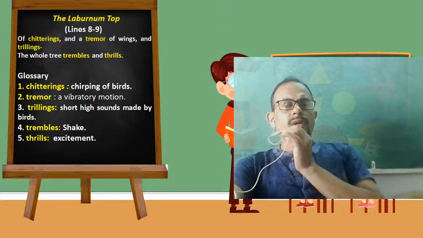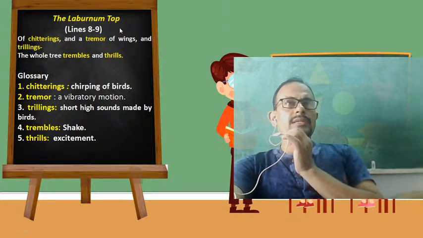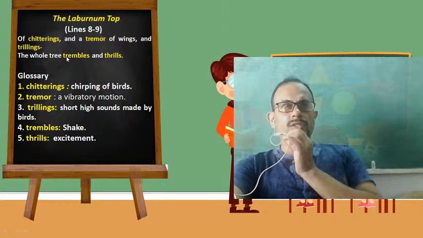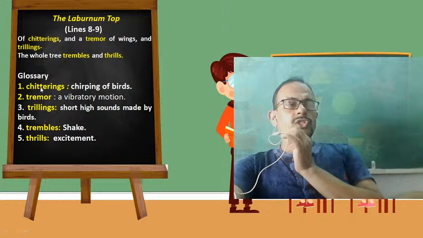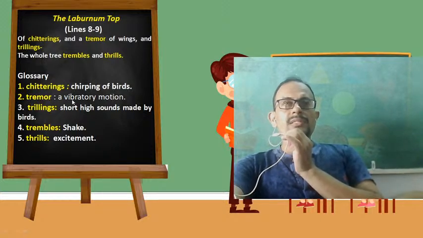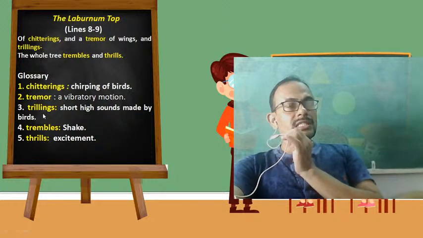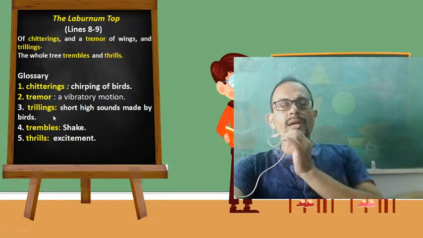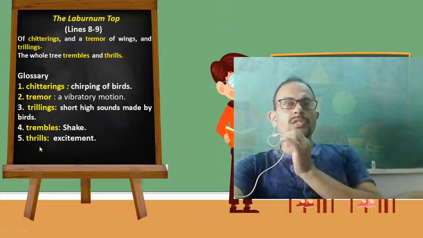It will be clear. Okay, next, of chitterings and the tremor of wings and trillings, the whole tree trembles and thrills. Chitterings, dear students, refers to chirping of birds. Tremor means a vibratory motion. Trillings, short high sounds made by birds. Trembles, shake, and thrills, excitement.